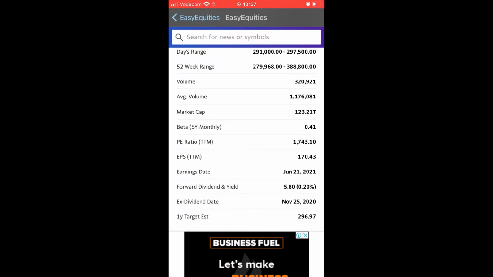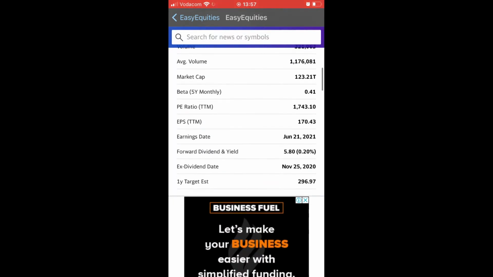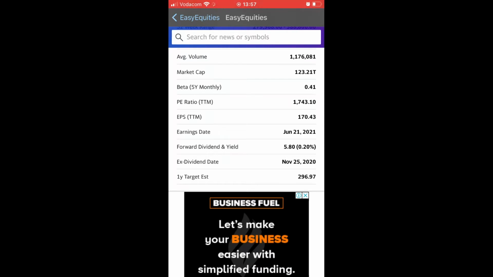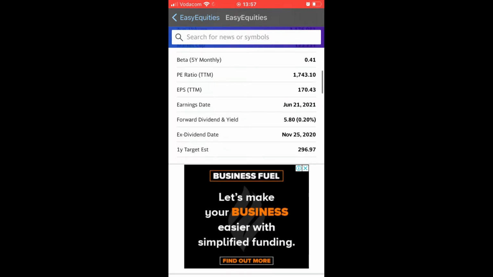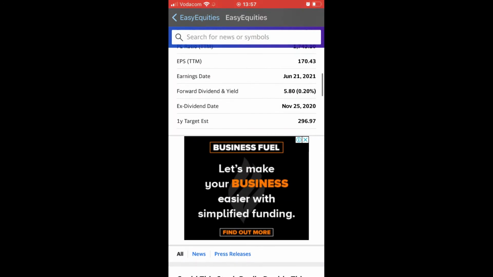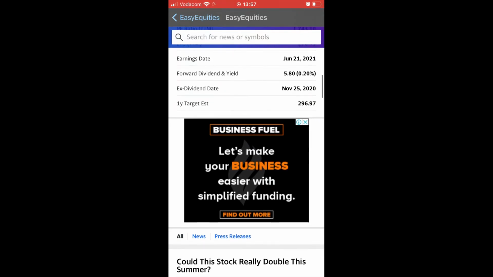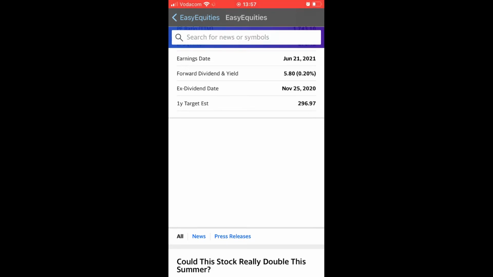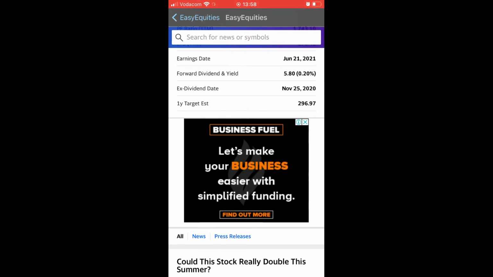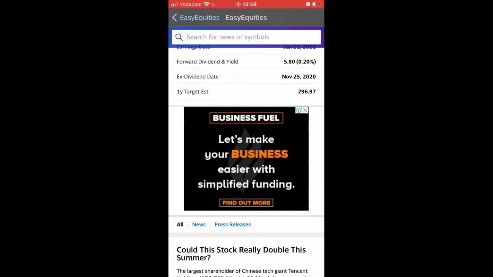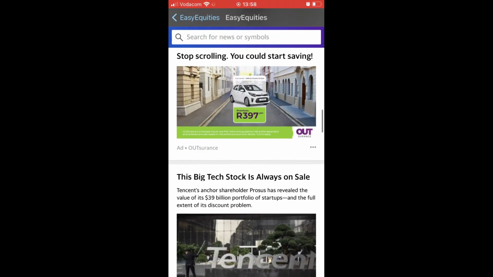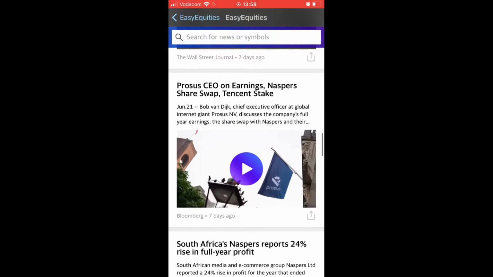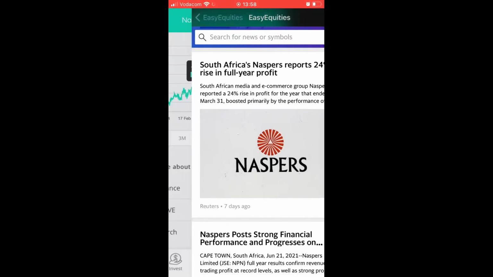The market cap is 1.23 trillion. The PE ratio is 1.7 thousand. EPS is 170. Earnings date is June 21, so last week they would have declared what their earnings were. Forward dividend and yield is 5.8, which is 0.2%. The ex-dividend date, or the previous dividend date, was 25th of November 2020. And then you can see what's been said in the news about NASPERS on Yahoo Finance right here.